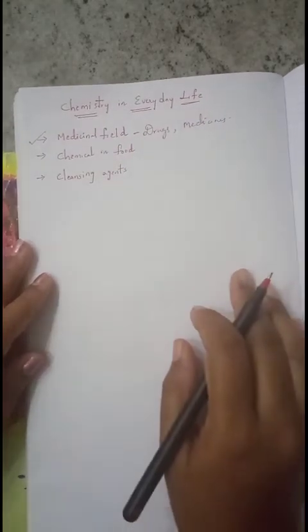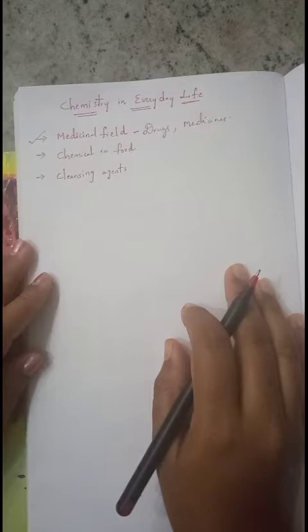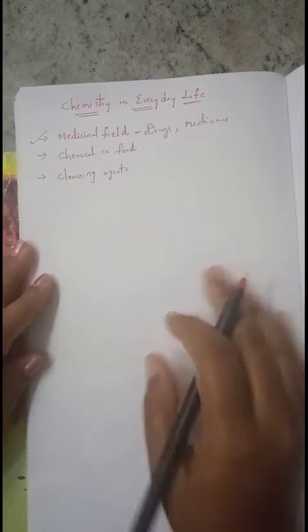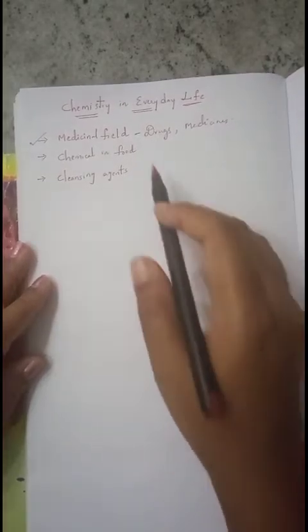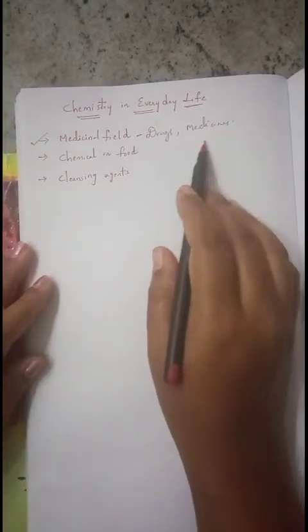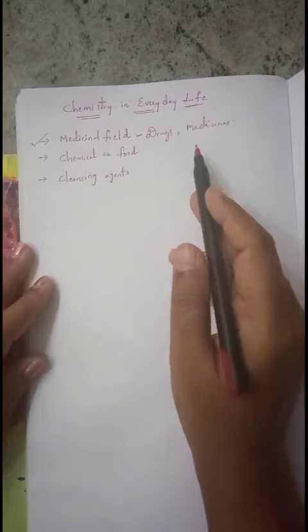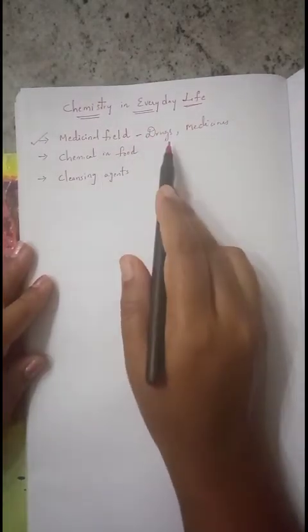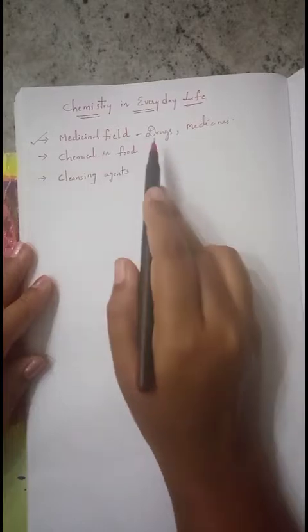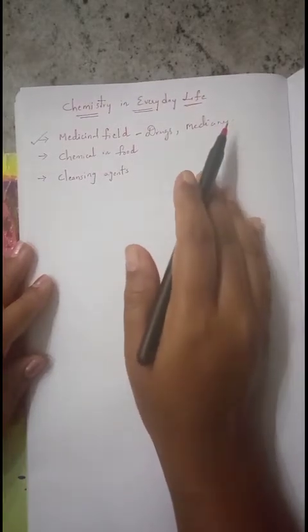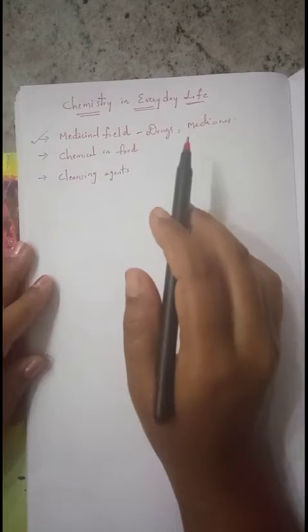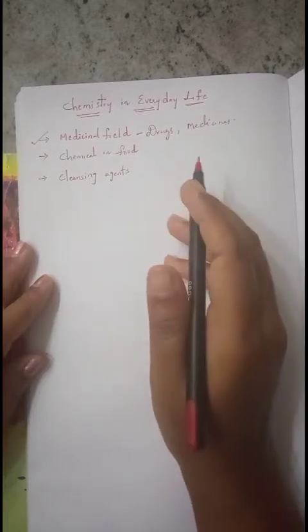In the medicinal field, we take different drugs and medicines to cure diseases. If any person is suffering from a disease or disorder, he should overcome that problem, so he immediately takes either a drug or medicine to cure it. Whatever drugs and medicines we take are nothing but chemical compounds.